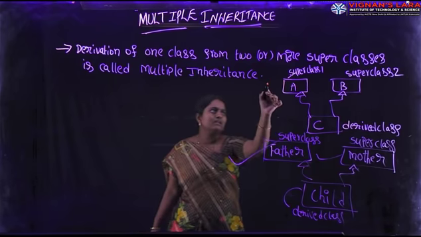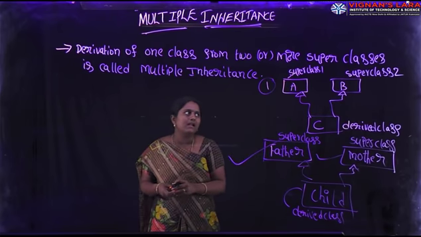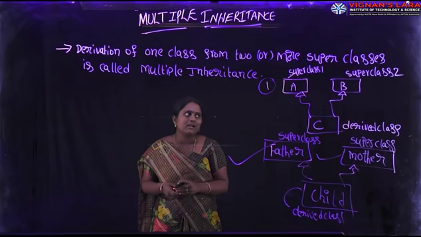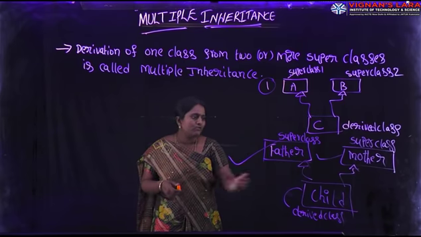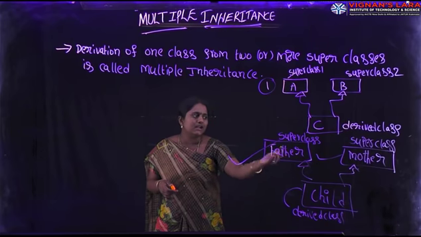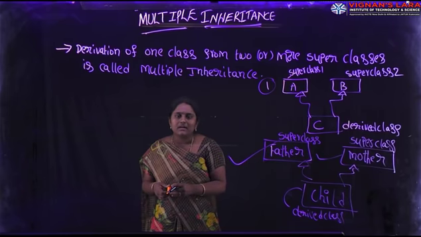In this one, consider these figures. Here C is the derived class, and A and B are superclasses. C is derived from two superclasses, that is A and B. Consider the other figure. Here child is a derived class. Child is derived from father and mother. Both father and mother are superclasses or parent classes.